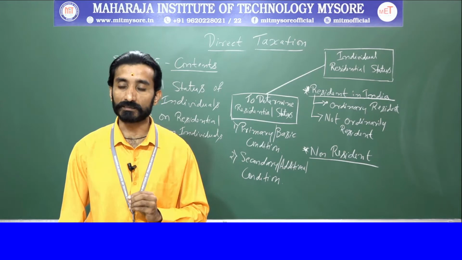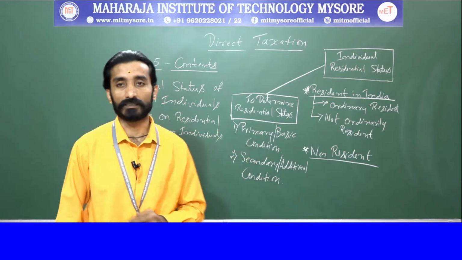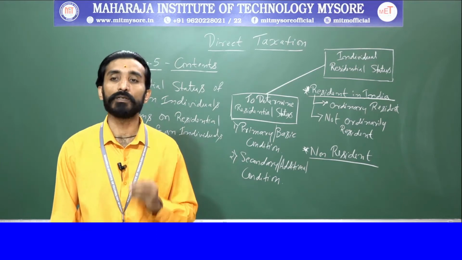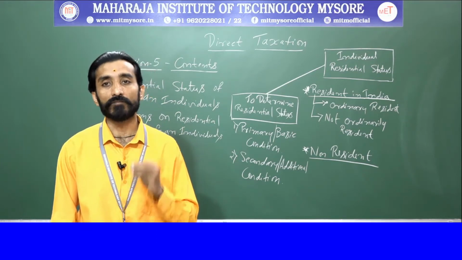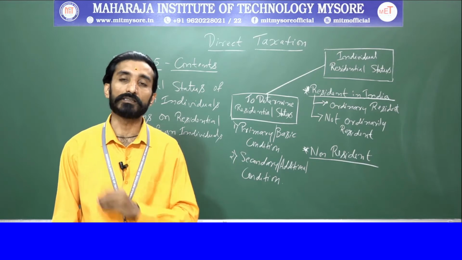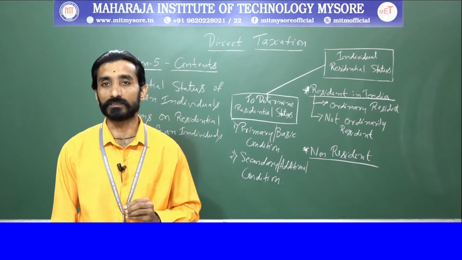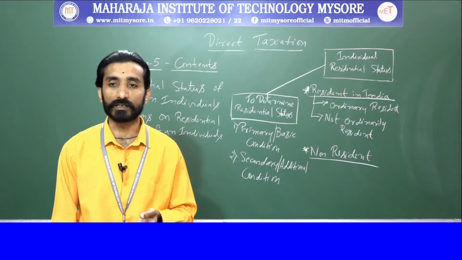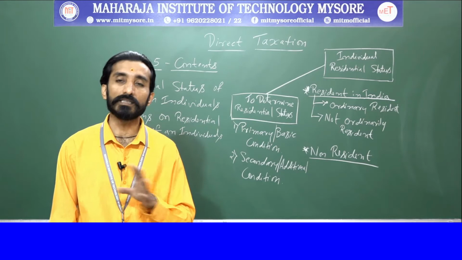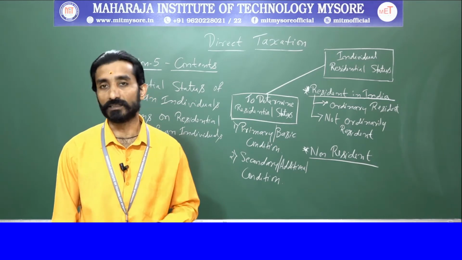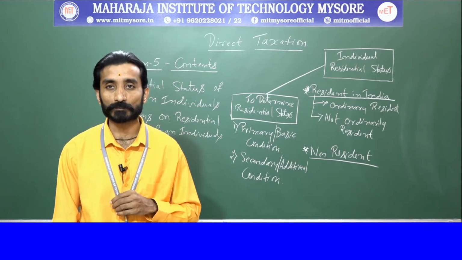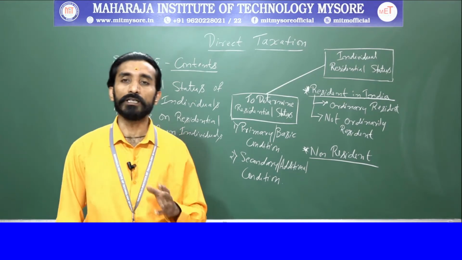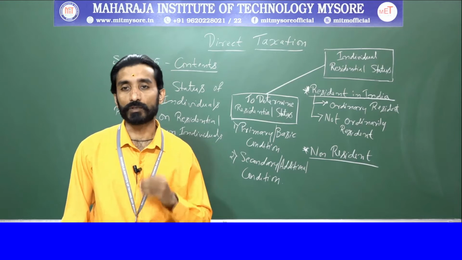This is one status. Next thing is non-resident. If you want to call an individual a non-resident, it will be said so if an individual does not satisfy any basic condition. If he is not satisfying a basic condition, you will not check the additional conditions. At that point it clearly says he is a non-resident, also termed as NRI. Clear? Hopefully you will remember these things while solving residential status problems.